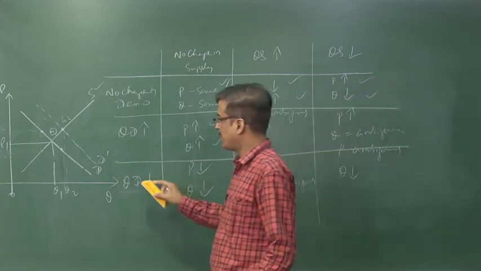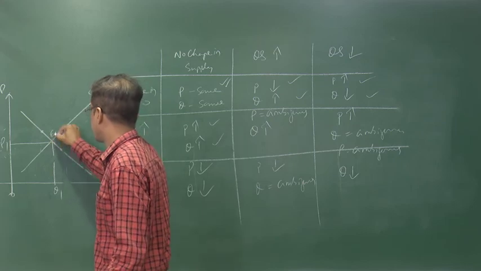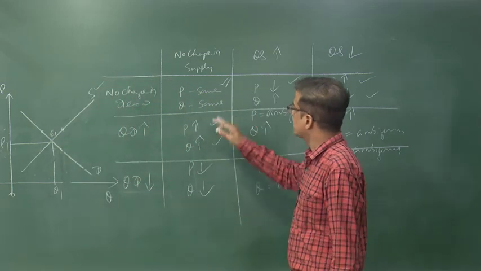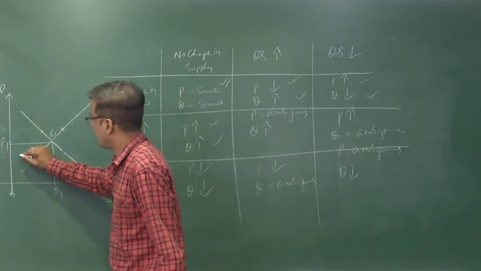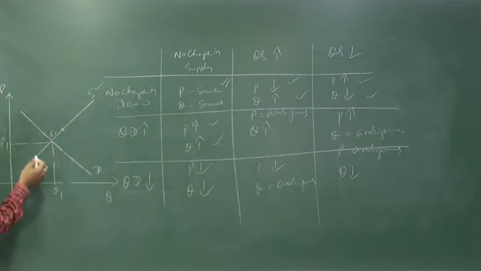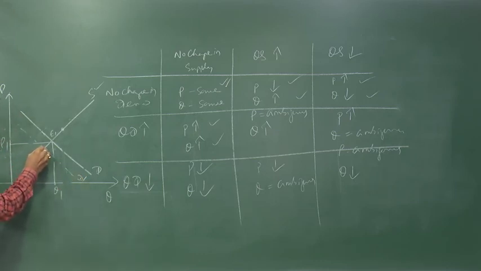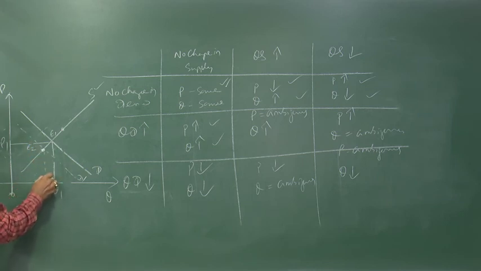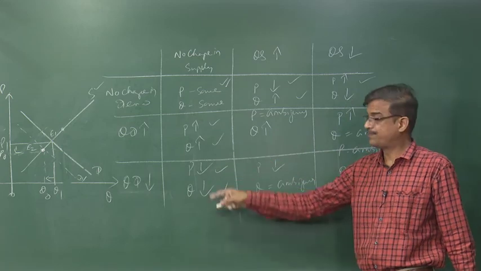Now move to the last, I mean the next one for today. Suppose this is the point of equilibrium, initial point of equilibrium E1. No change in the supply, supply to be as such, demand falls. If demand falls, the demand curve shifts towards left and it meets the given supply curve at the separate point E2. What happened to the quantity? Quantity falls and price also falls. Mark it here, quantity falls and price falls, both are falling.